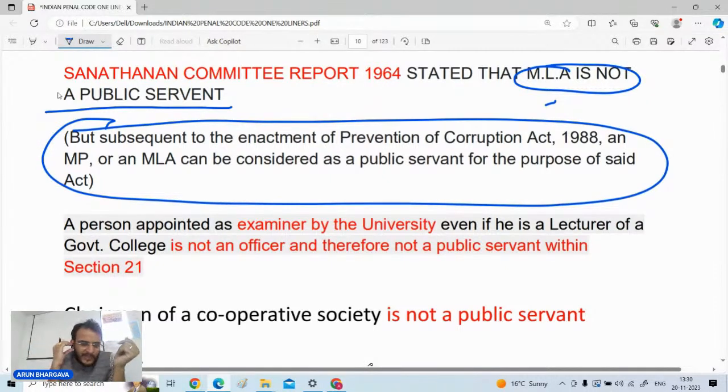So if an MCQ comes in the prelims exam, asking whether a member of Legislative Assembly is a public servant or not, the answer is no, he is not a public servant. The reason being, the Santhanam Committee report is there.